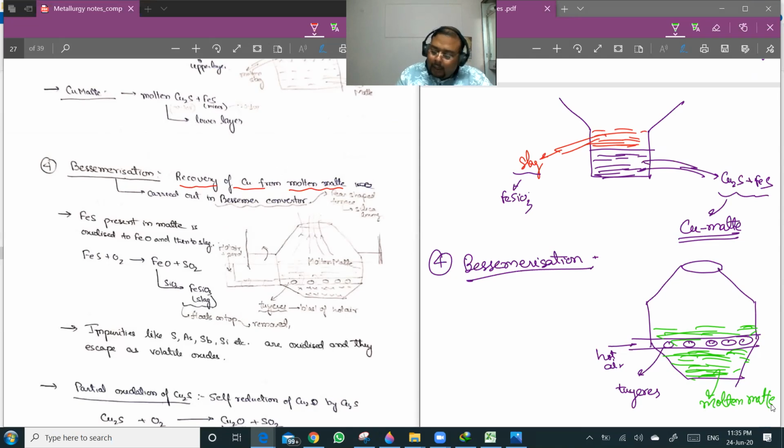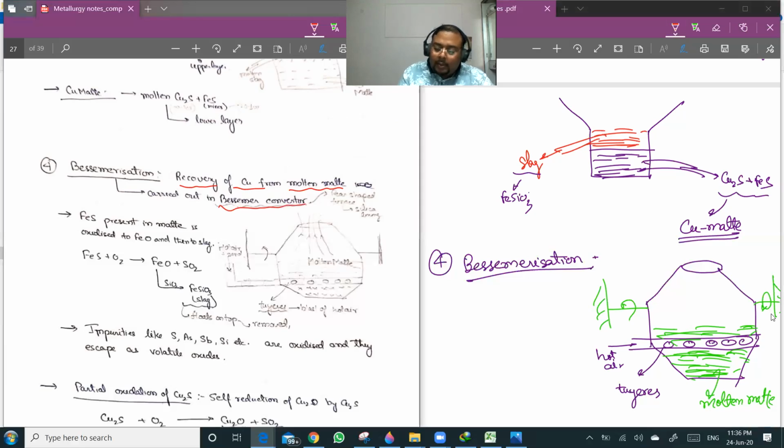Now, what is going to happen? You see these are like hinges through which you can rotate this once the reaction is complete. The Bessemerization process is carried out in a Bessemer converter, a pear-shaped furnace with an inner silica lining, and from here we supply hot air. The FeS present in matte is oxidized to FeO, and then it is converted to slag because of the inner silica lining.